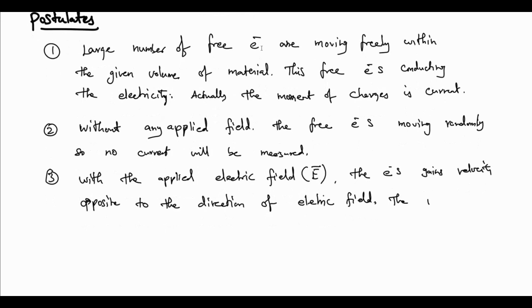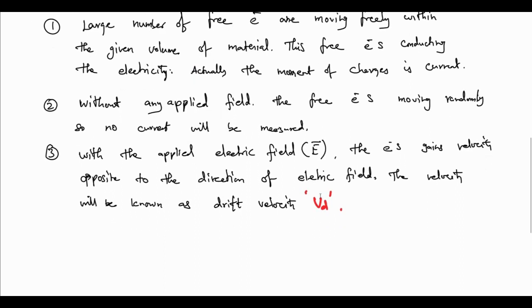And then the velocity will be gained. That velocity is known as drift velocity. The average velocity gained by the electrons because of the electric field is the drift velocity. How much electric field is there? The drift velocity is directly proportional to the electric field.